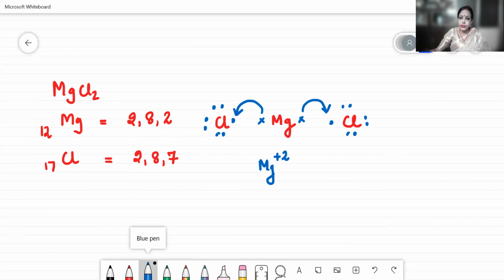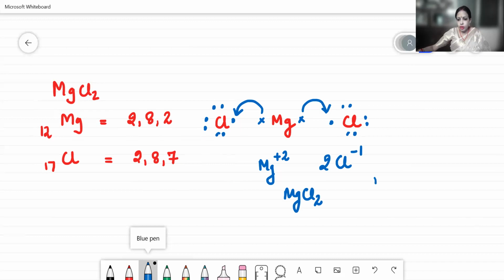This is a very common mistake which the children make in drawing the structure, that they change the valency state for chlorine. Now you cannot change the valency state of chlorine because your chlorine is having 7 electrons already. It will only gain 1 electron because there are 2 chlorine atoms. So you will write 2Cl, but the oxidation state will remain as -1. So it gives the structure as MgCl2.